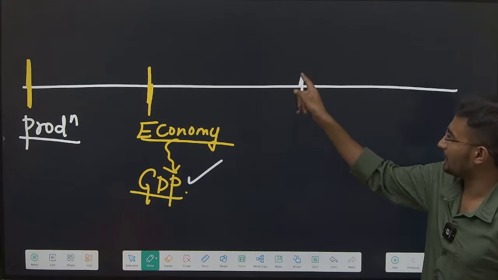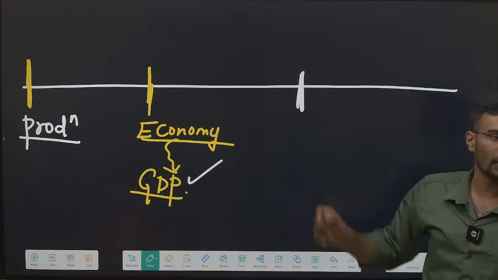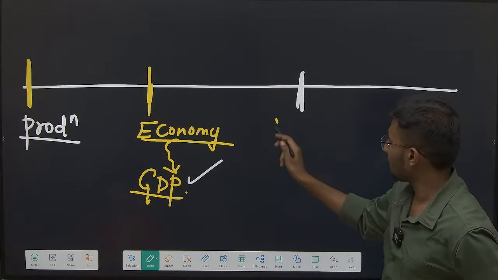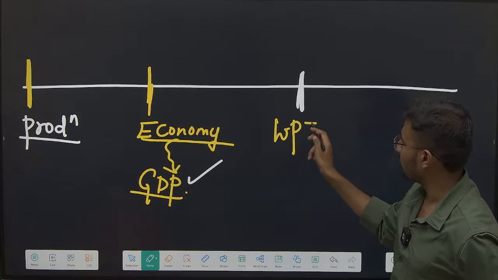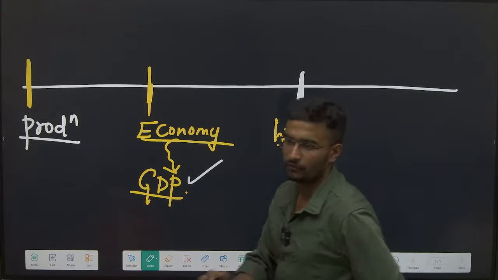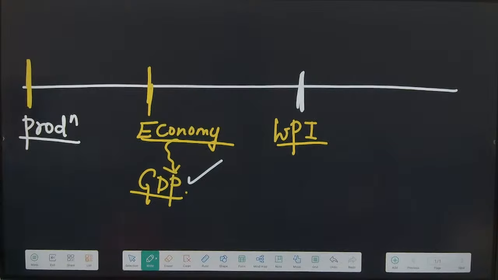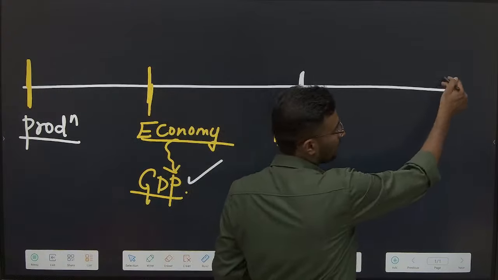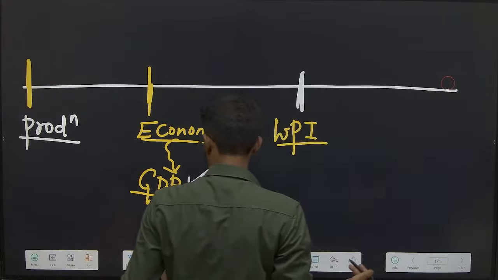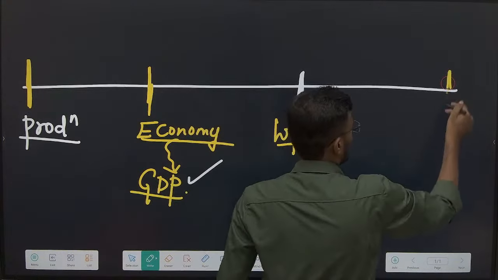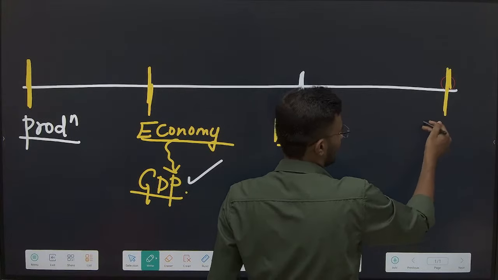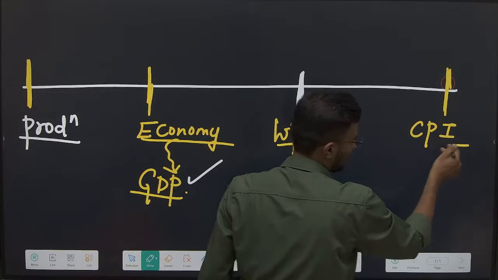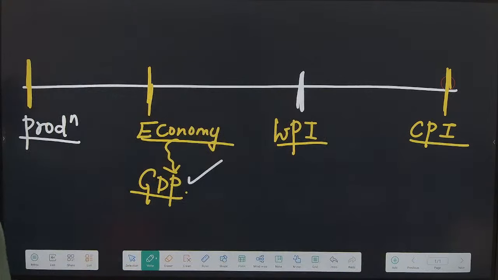For the wholesale market, what will we undertake? We will undertake WPI. What is WPI? Wholesale price index. At retail level, it is CPI. What is CPI? Consumer price index.